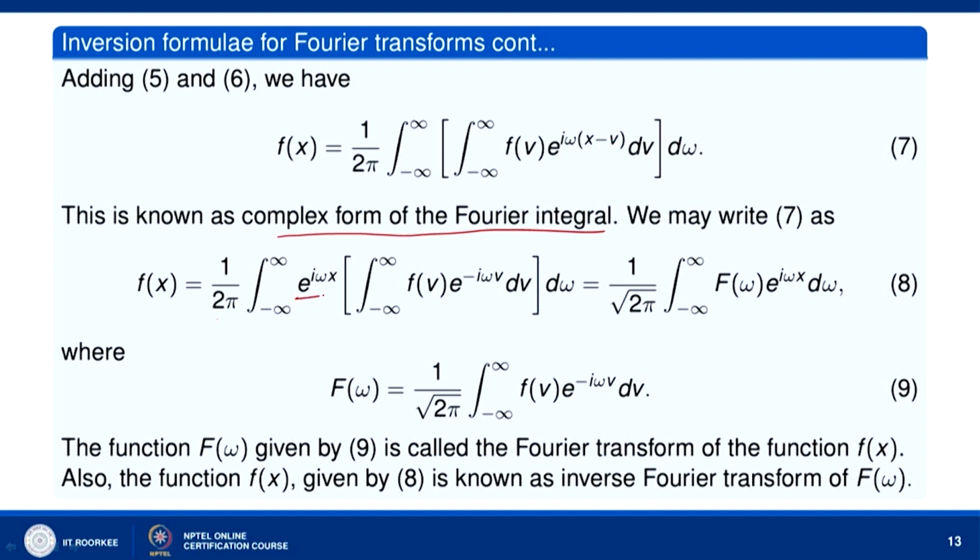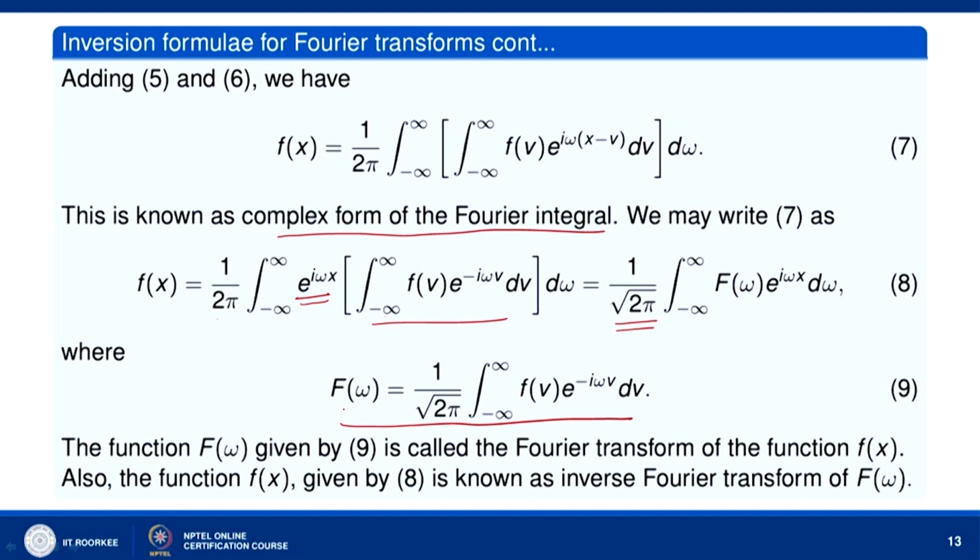So, I can write e to the power i omega x here, integral over minus infinity to infinity f(b) e to the power minus i omega b db d omega. Okay. This I can write as 1 over root 2 pi integral over minus infinity to infinity, and we take from this coefficient and define the integral minus infinity to infinity f(b) e to the power minus i omega b db as root 2 pi into f(omega). Okay. So, this is f(omega) actually. Then we get 1 over root 2 pi integral over minus infinity to infinity f(omega) e to the power i omega x d omega.